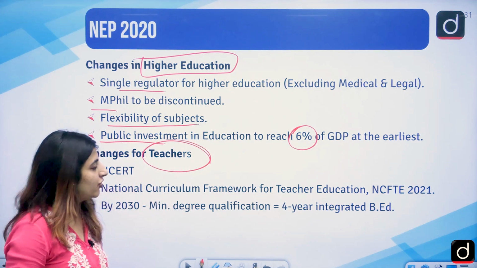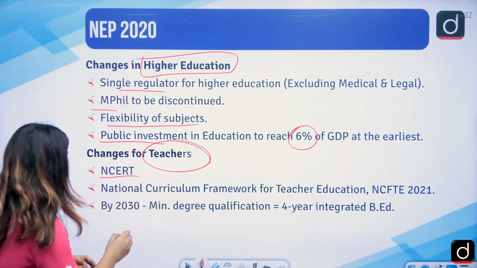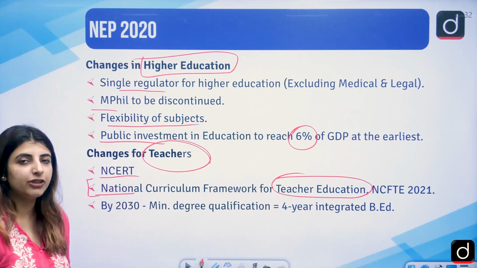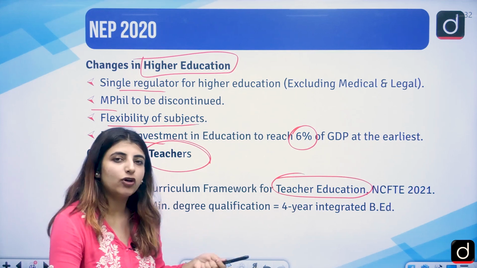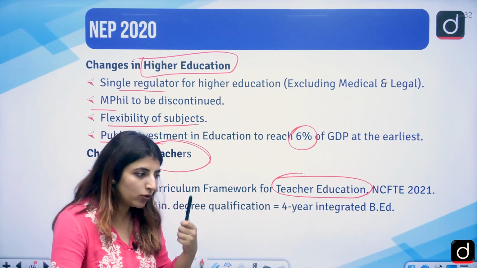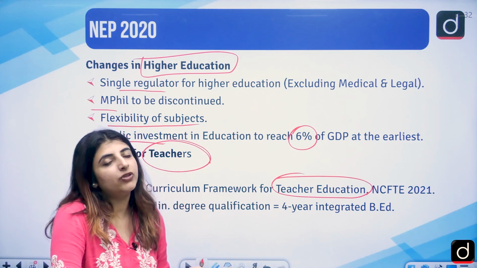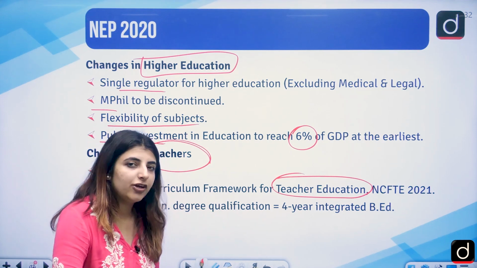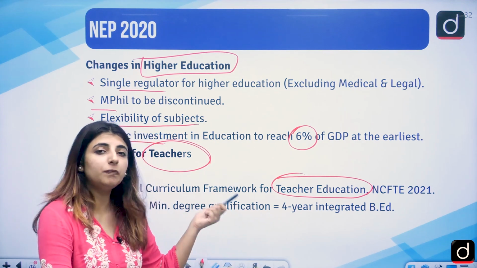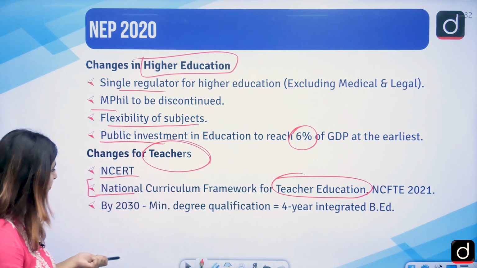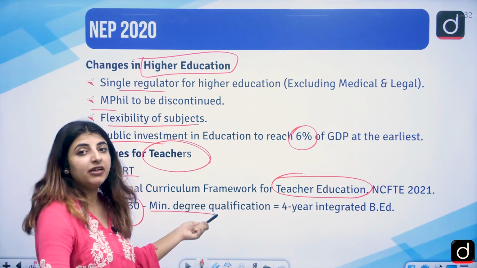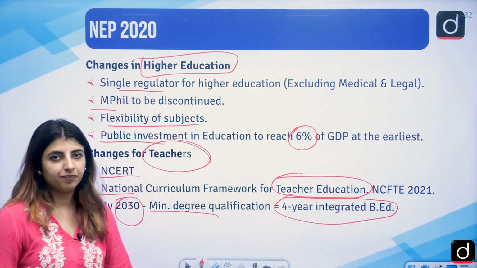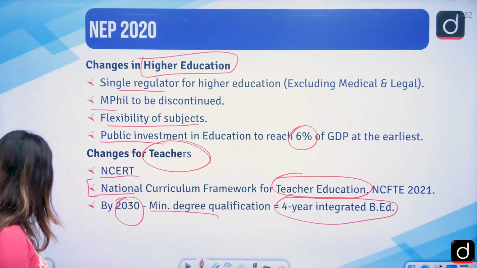For teachers, what have been the changes? Number one is NCRT, right? Then we have the National Curriculum Framework for Teacher Education, which was also introduced. NCF is a document which has certain things related to what new things are going to be introduced in the framework for foundational stages, for adult education, for higher school education, right? So for teacher education as well, it was introduced. By 2030, the minimum degree qualification to be a teacher will be a 4-year integrated B.Ed. So these are certain changes for the teachers.